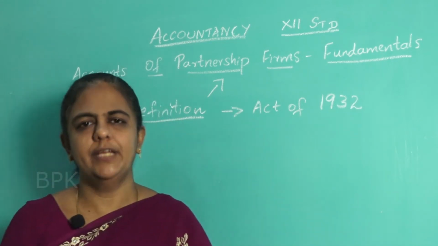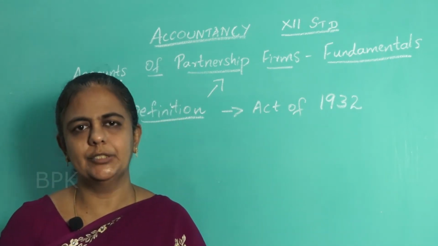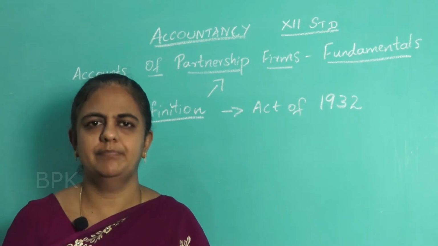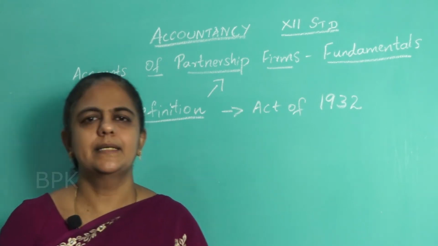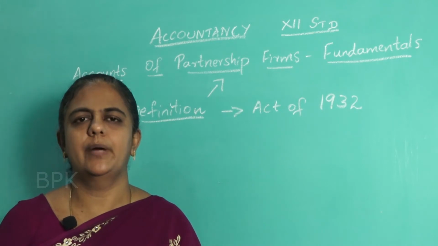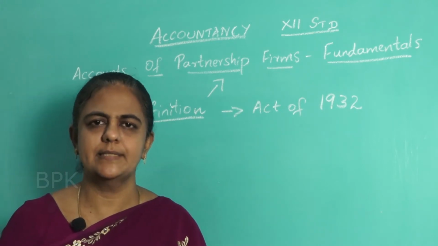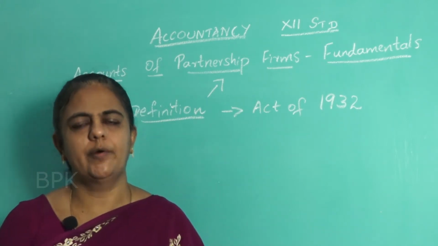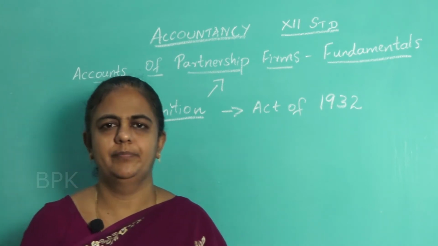Section 4 of the Indian Partnership Act 1932 defines partnership as follows. It's a relationship between persons who have agreed to share the profit of a business carried on by all or any of them acting for all.